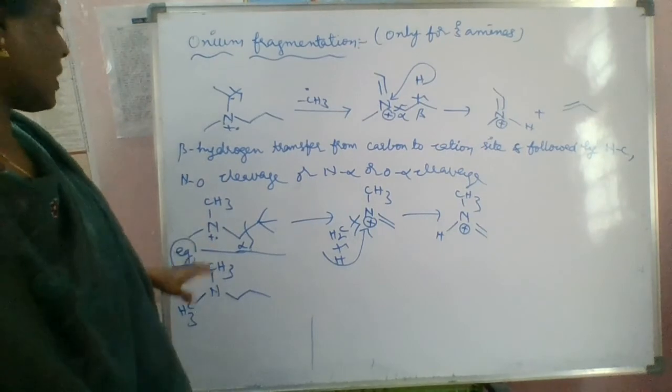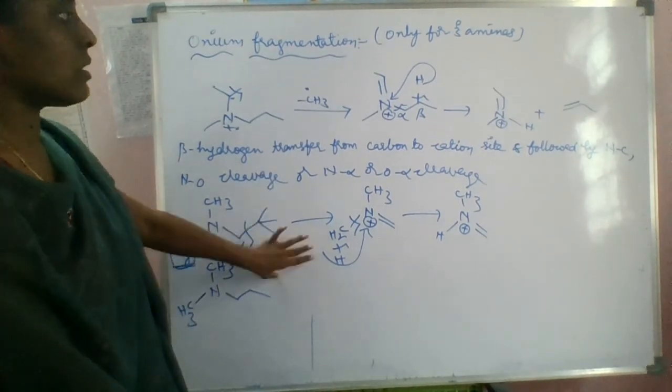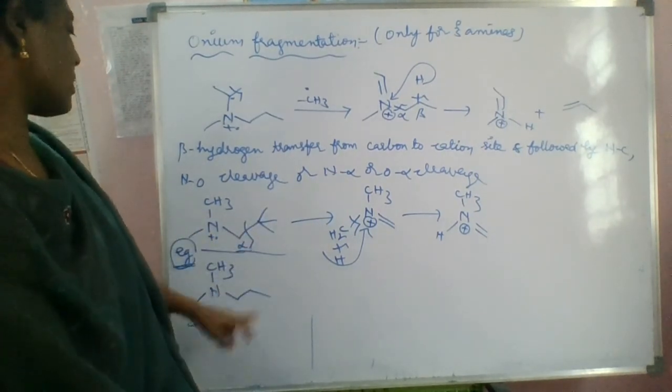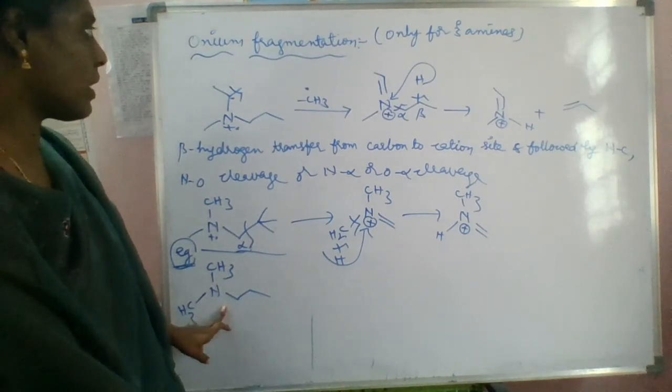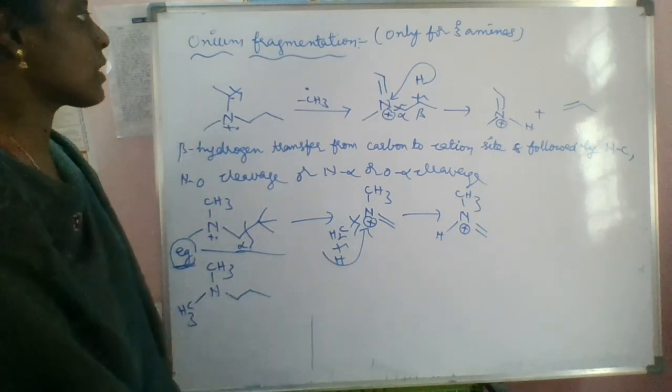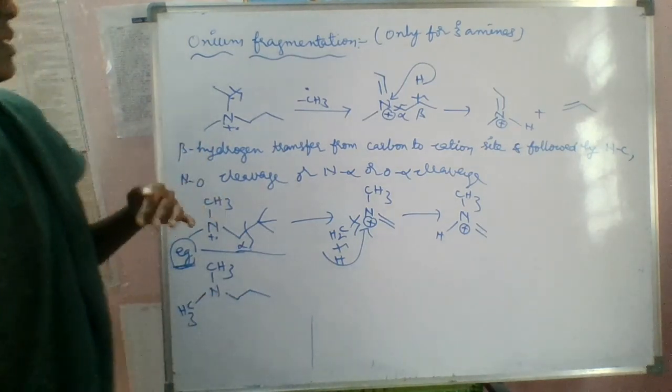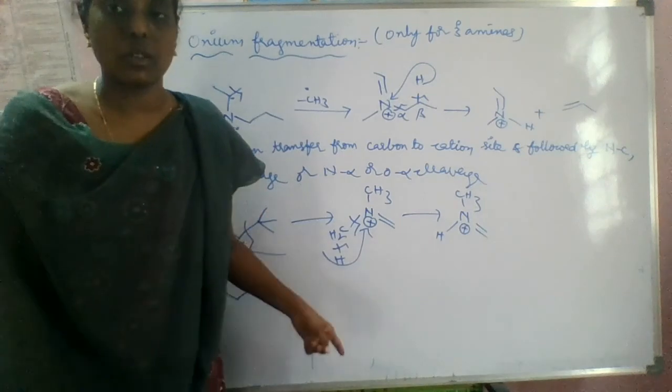Then try in this mode also. Try this one once, right? Write this fragmentation for this one. Okay, right? So this is about the onium fragmentation. This is only present in the tertiary amines, right?